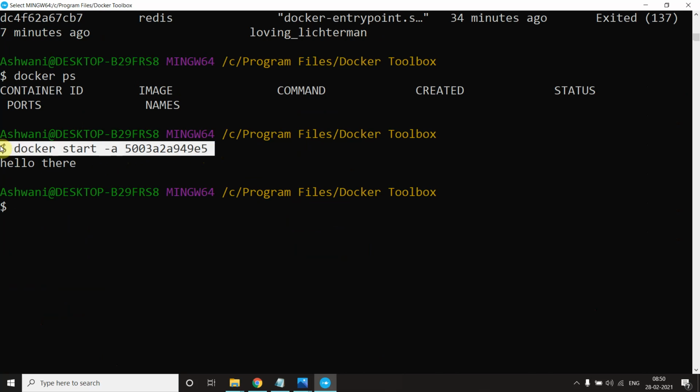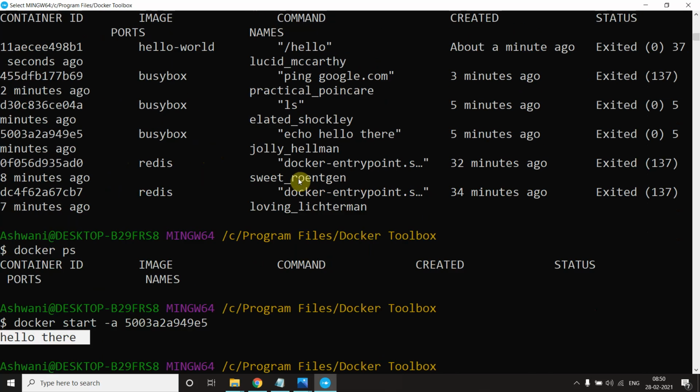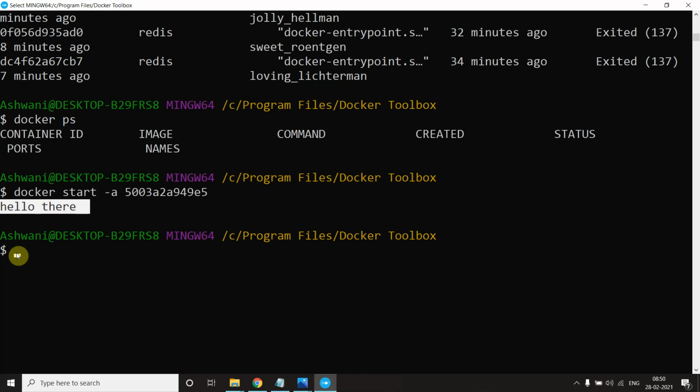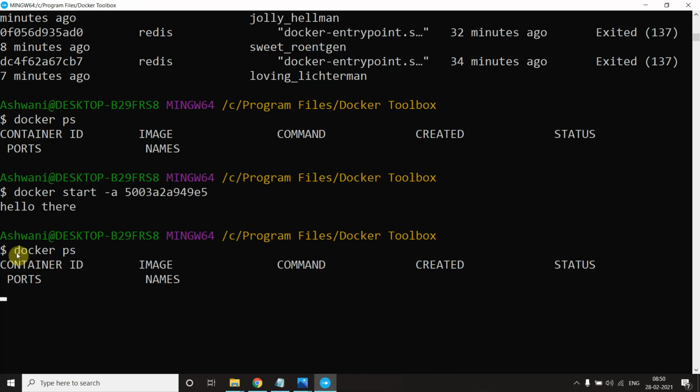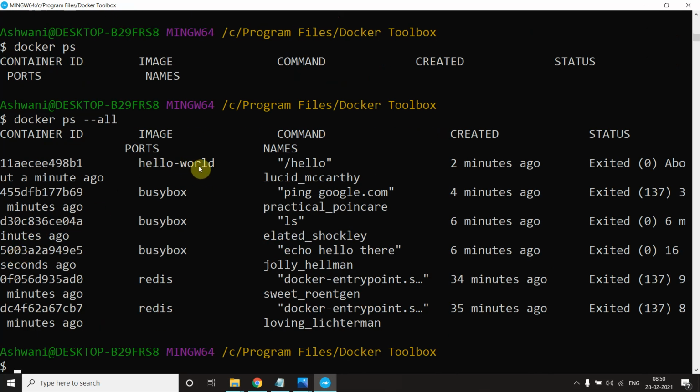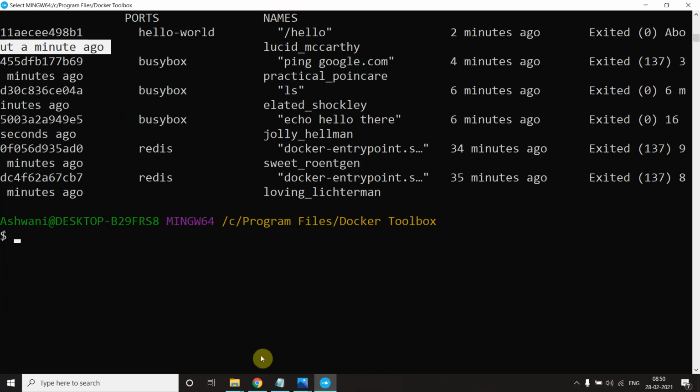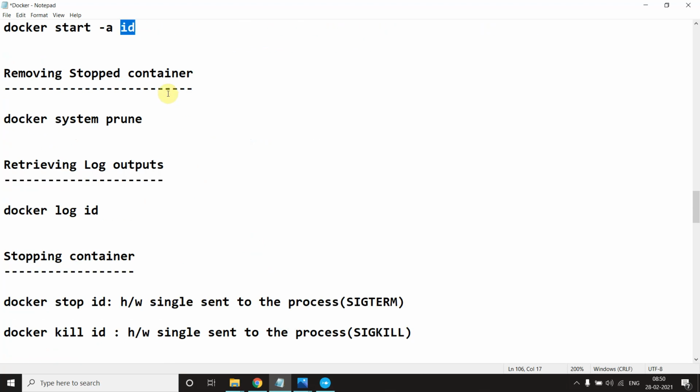As it's the hello command, it will just print the output and go again to the stopped state. If I show you docker ps, we don't have anything, but if I show you docker ps hyphen hyphen all, you can see here this command is executed, hello world, created 2 minutes ago, and the status shows it executed a few minutes ago, right? You can see.